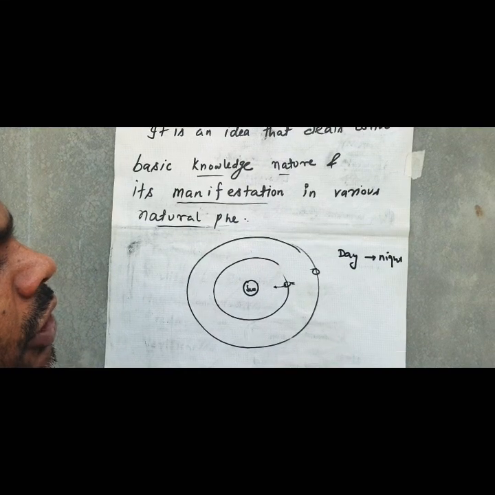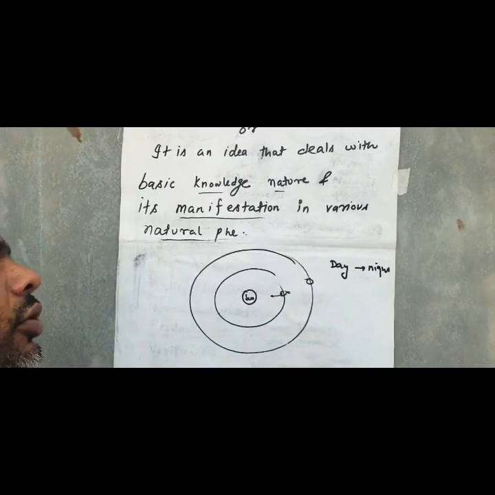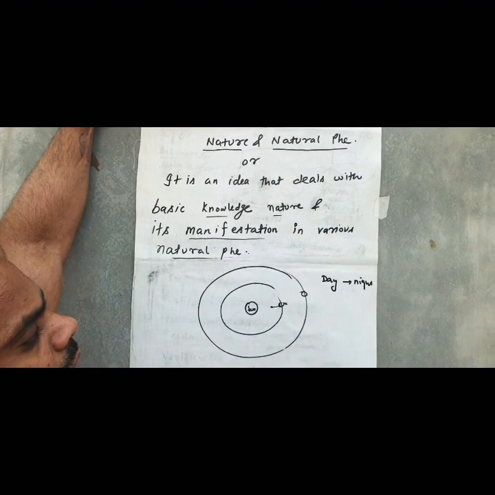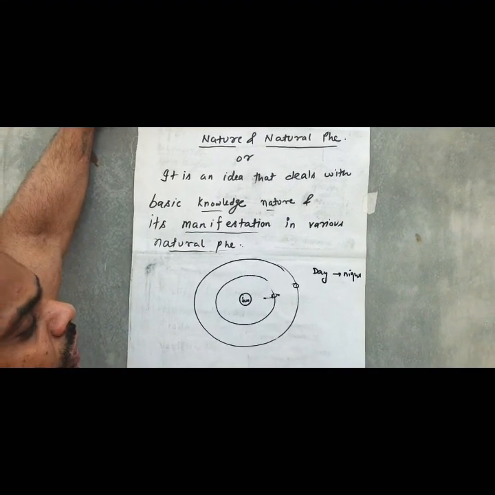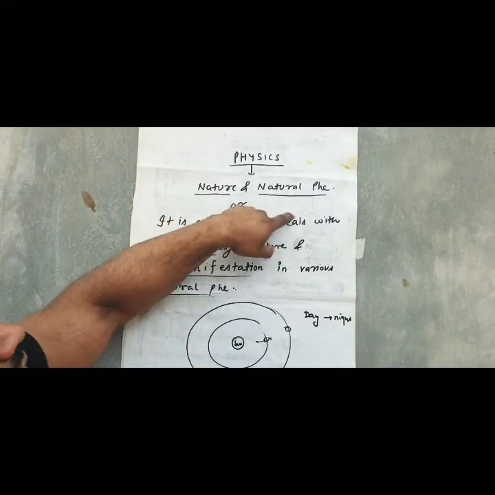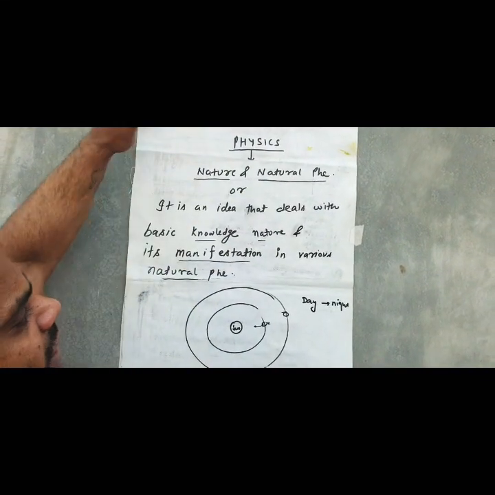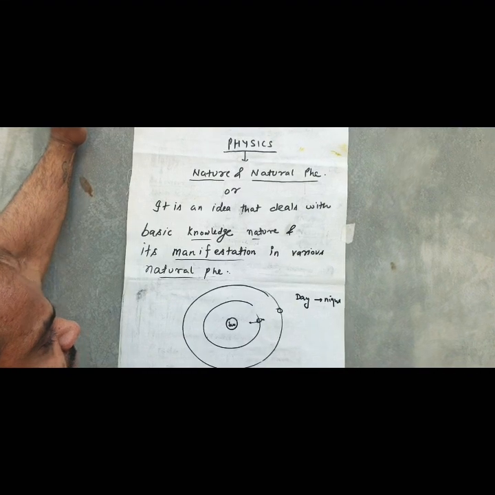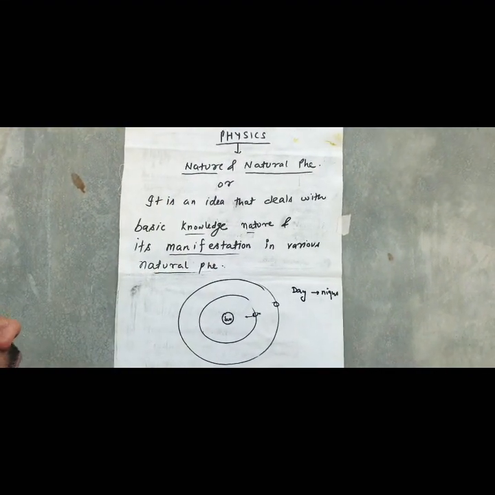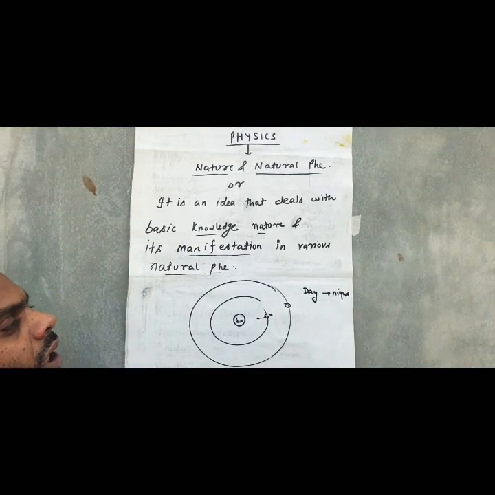The earth is rotating on its own axis, and due to this, at one time there is day, and after a fixed interval of time there is night. Although there is a slight change, this is explained by physics, and that is a natural phenomenon. Another example is the coming of different seasons. That also we can understand with the help of physics. So we'll continue our lecture, and the next topic is what?